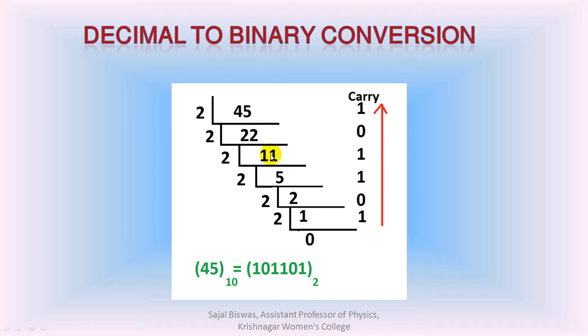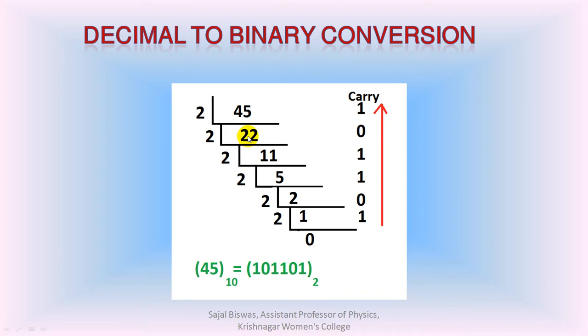For the conversion of any decimal number into its binary equivalent, the number is divided by 2, and after division the result 22 is written here and the carry 1 is written aside.